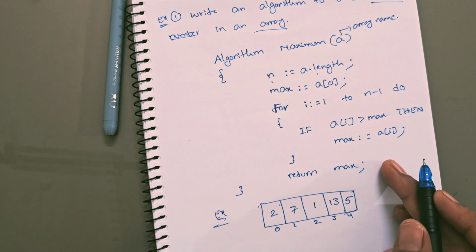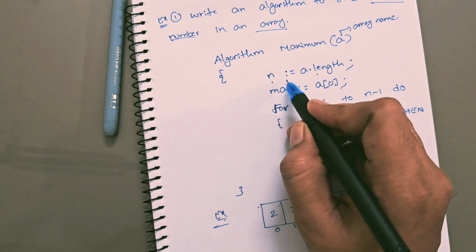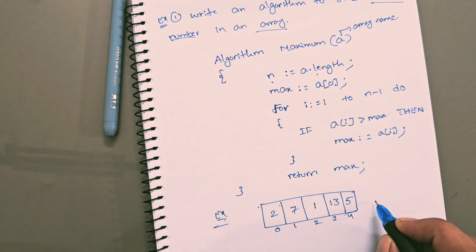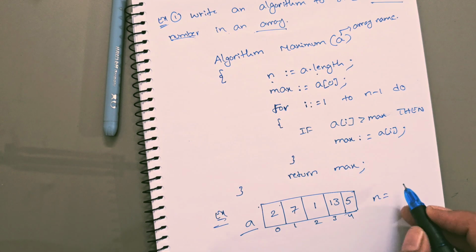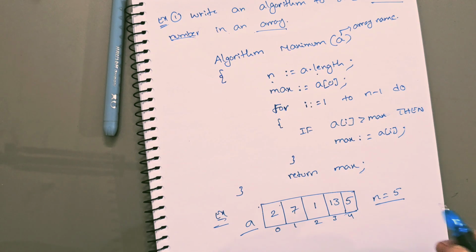So we don't know what is the maximum. So n is what here? Total number of elements. What is the total number of elements of this array? 1, 2, 3, 4, 5. So n has 5. Okay. So we don't know what is the maximum element. So actually what we will do is assume 2 is the maximum element. That is A of 0. We are assuming the first index value is the maximum.